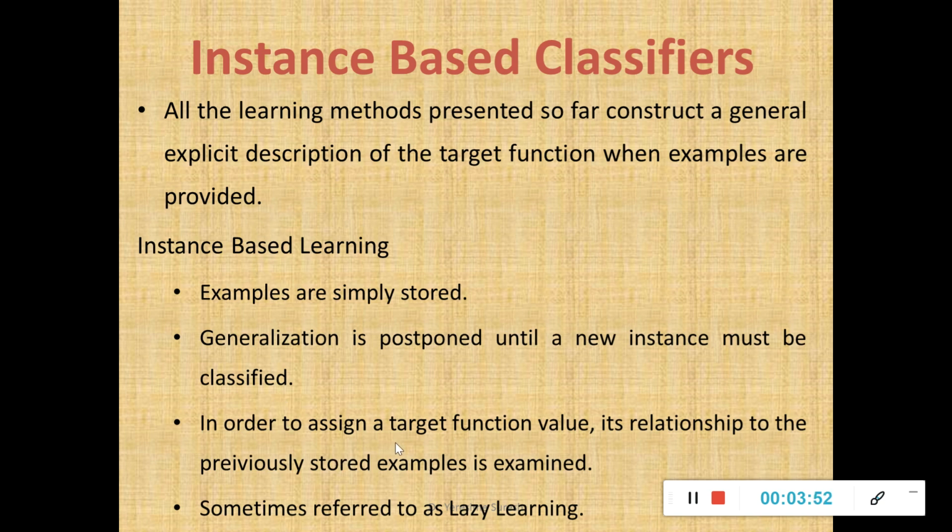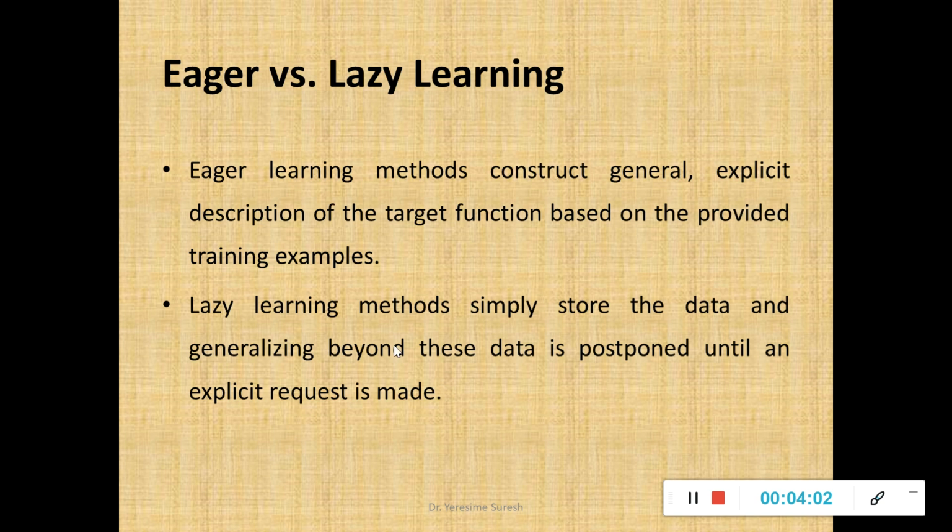In order to assign a target function value, that is the class label, its relationship to the previously stored examples is examined, and this is sometimes referred to as lazy learning. That is what discriminates your eager learner and lazy learner. I repeat, rule-based as well as decision tree learning are examples of eager learning, whereas instance-based learning, for which we will see a couple of algorithms like the k nearest neighbor algorithm, is an example of lazy learning.